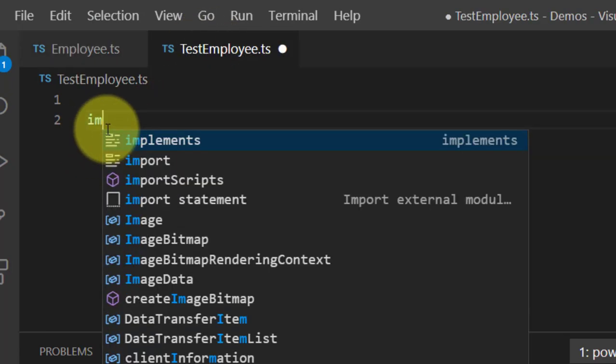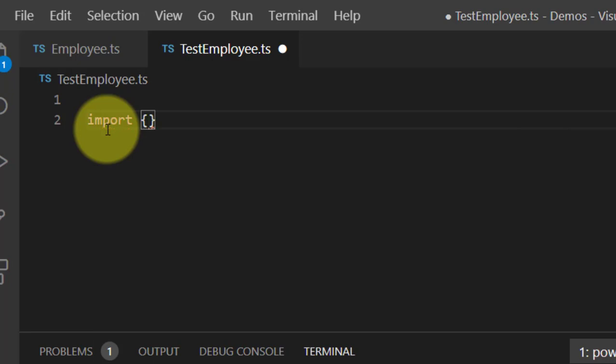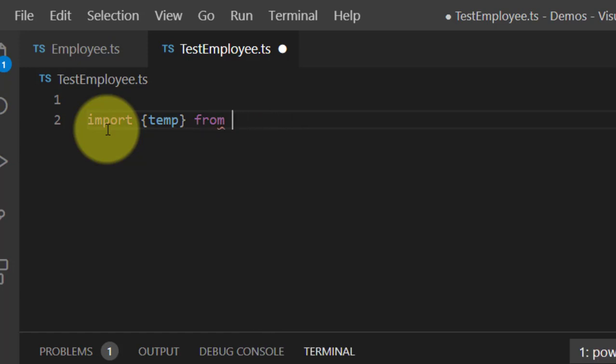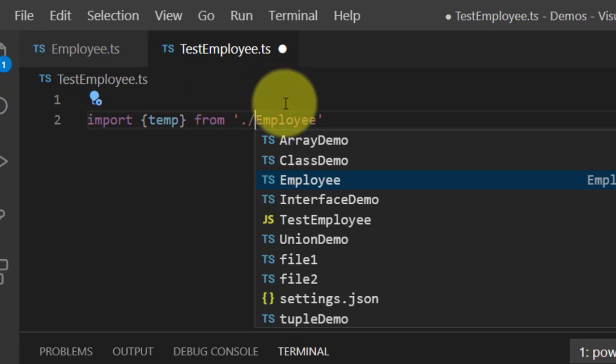How to use it? We have to use the import statement, and here I use temp as my variable, and this will come from employee, correct? Sorry, spelling mistake. Not .ts, it is just employee, and you have to give a relative path for this. This is important.